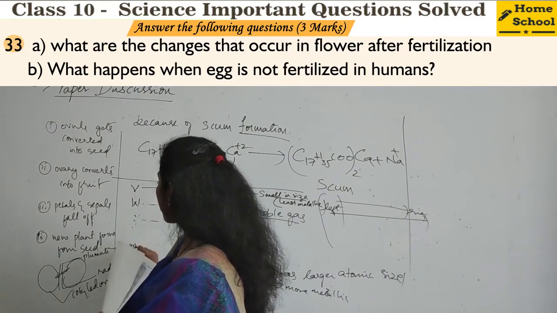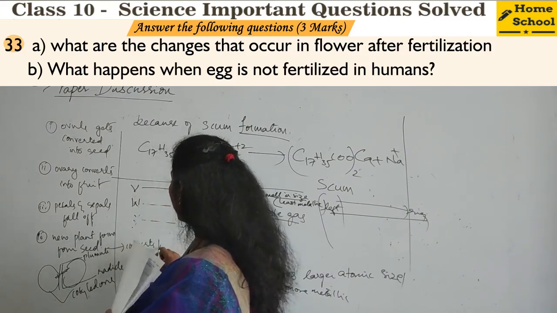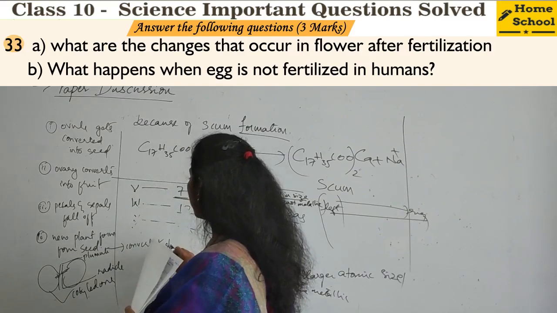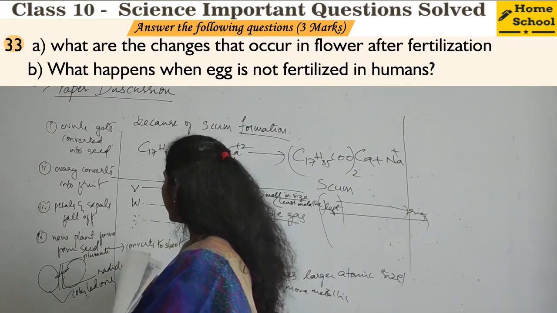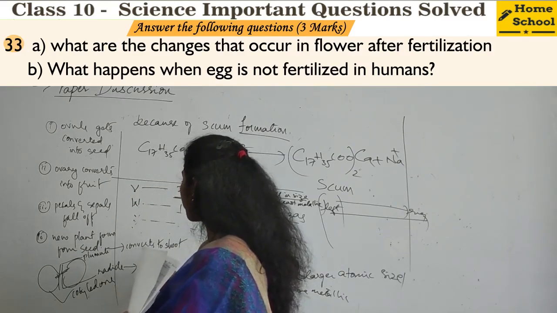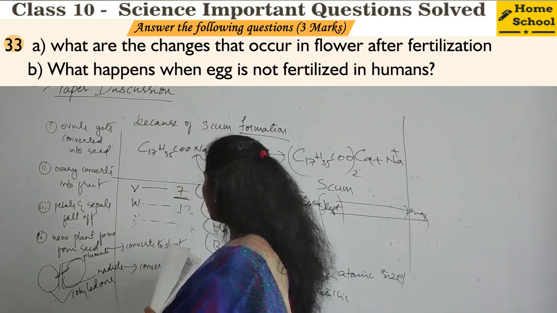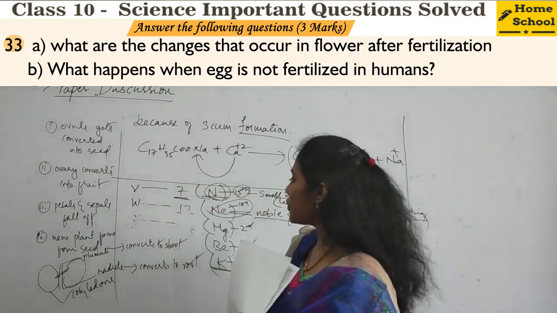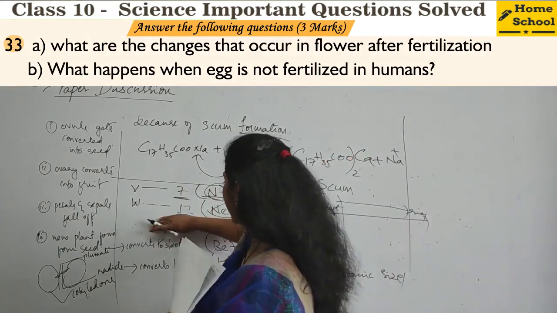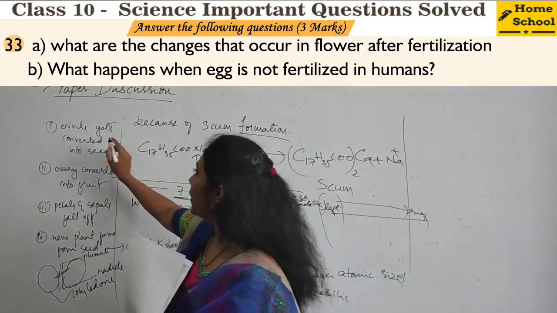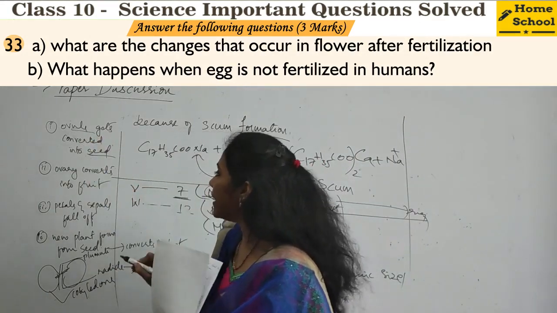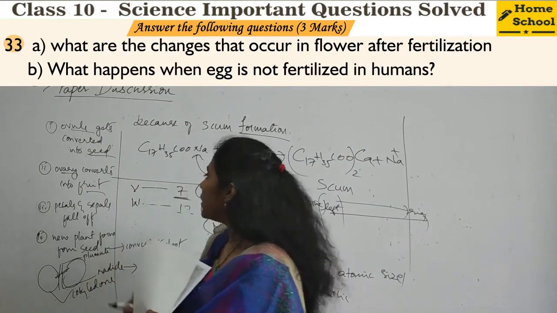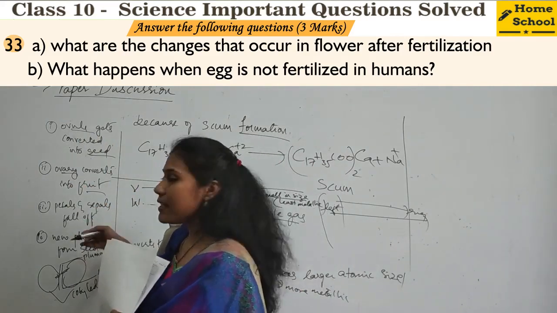Plumule converts to shoot. And this radicle converts to root. Okay. So this much you have to mention in the answer, guys. So the first point is ovule converts into seed. Second point, ovary converts into fruit. Petals, sepals fall off.